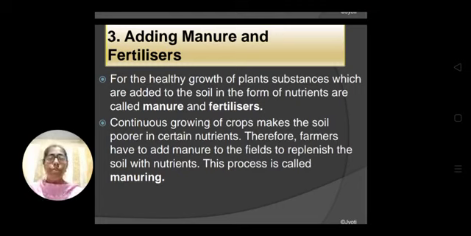Therefore, the farmers have to add manure or fertilizer to the field to replenish the soil with nutrients. And the process of adding the manure to the soil is called manuring.